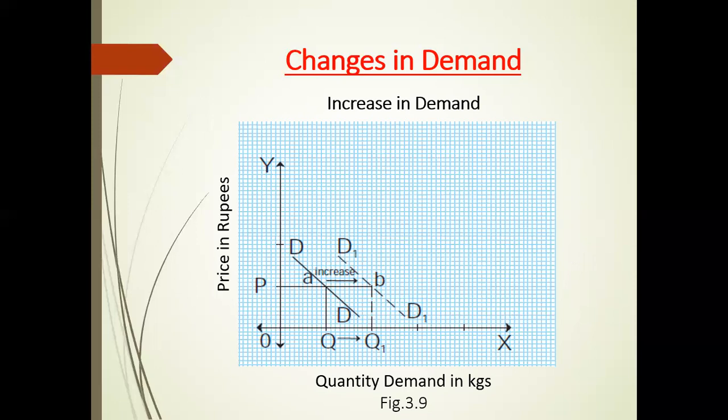The demand curve shifts outward to the right from DD to D1 D1, which indicates increase in demand.